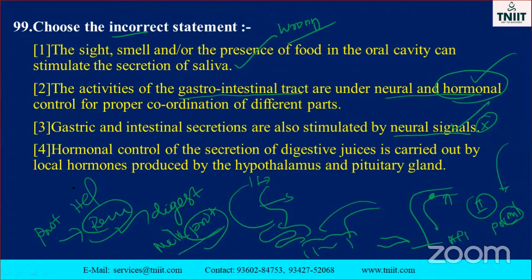So which one is the incorrect, wrong statement? Hormonal control of the secretion of digestive juice is carried out by the local hormone produced by hypothalamus. No, it is not related. So this is the wrong statement. The other three are right statements. Read the question, then only you will get the idea, my dears.